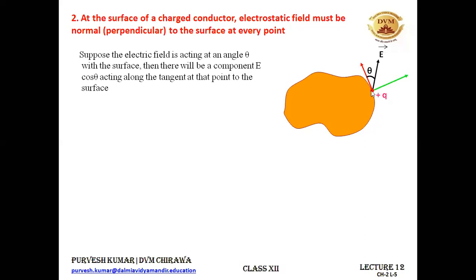One is the horizontal component, the other one is the vertical component. All right. If it is making an angle theta, then the component along the horizontal will be E cos theta, and the component along the vertical will be E sin theta. So along the surface, the component is E cos theta, and along the vertical, it is E sin theta. So we need to prove that this angle theta is 90 degrees.